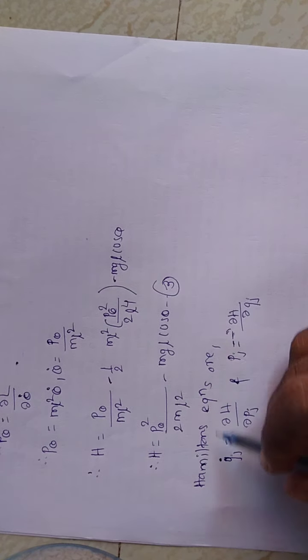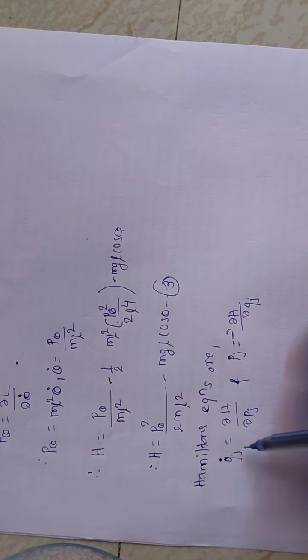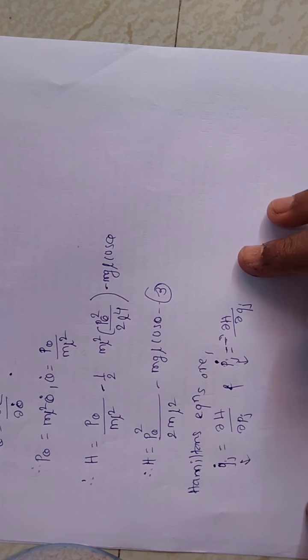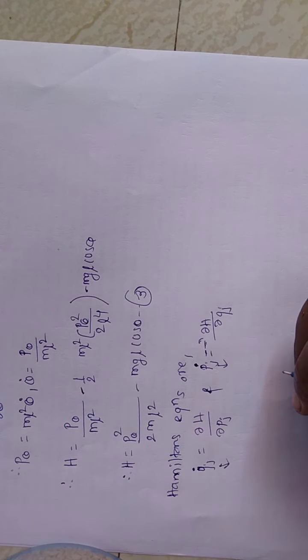So these are Hamilton's equations, and here there are two coordinates in the Hamiltonian, qj and pj.